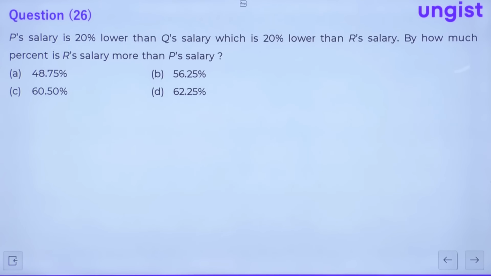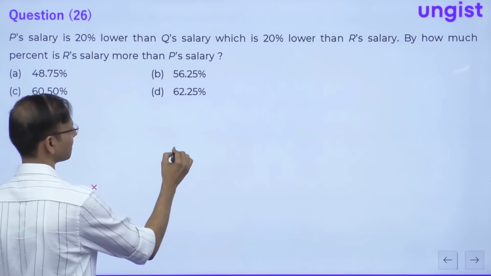Question number 20. See guys, question number 20. P's salary is 20% lower than Q's salary, which is 20% lower than R's salary. By how much percent is R's salary more than P's salary? Right everybody? Let's see. P, Q, R.